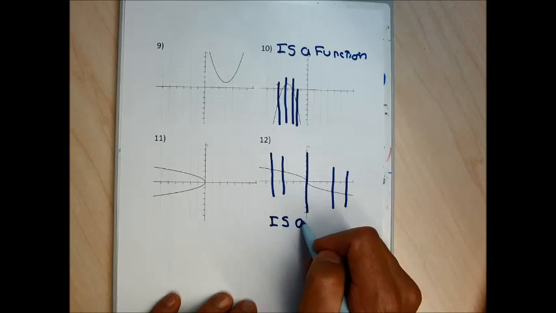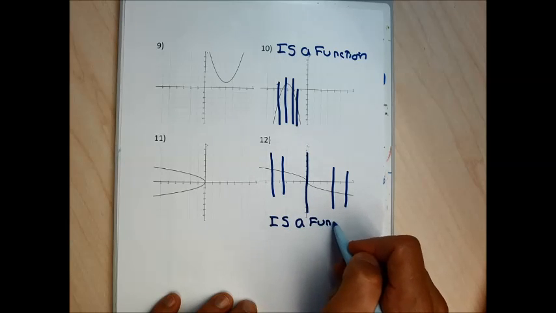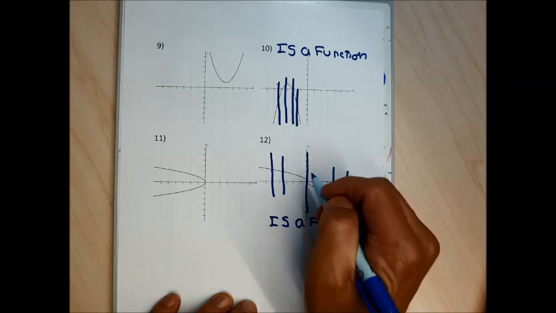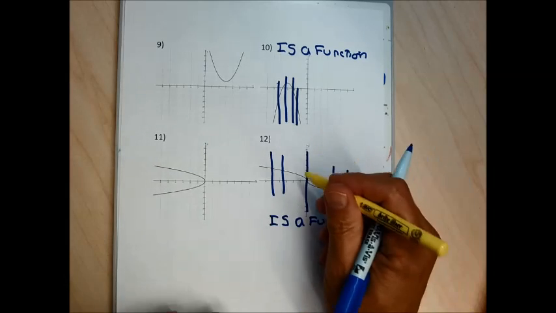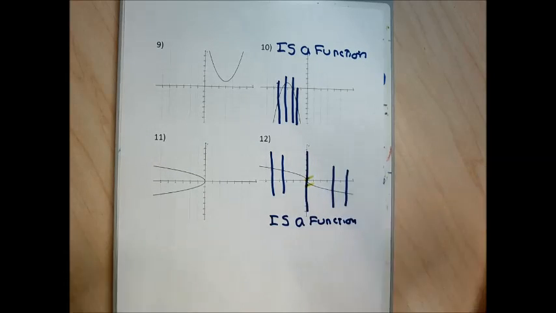I wouldn't ask this on a test because if you thought that this line that went through the origin touched the graph maybe there and there, you could say it's not a function. And it's such a poor graph that I'd have to kind of live with your answer if you thought it touched the graph in more than one place with a line going through the origin. I'd live with that as an answer. But when I wrote the problem, the function that I wrote, it is supposed to be a function. It's supposed to pass the vertical line test.